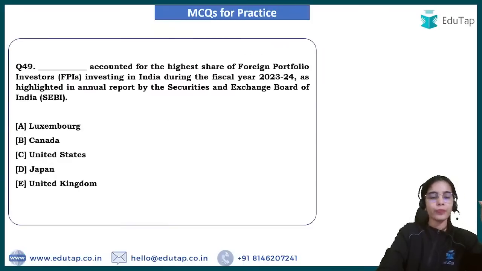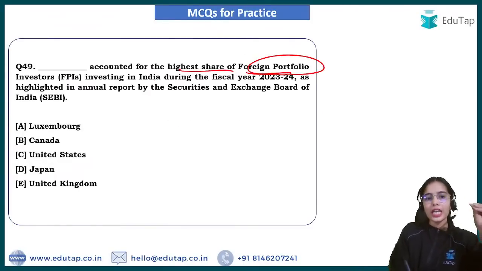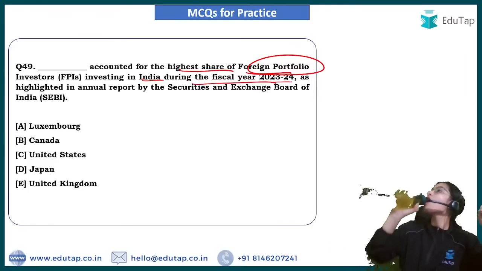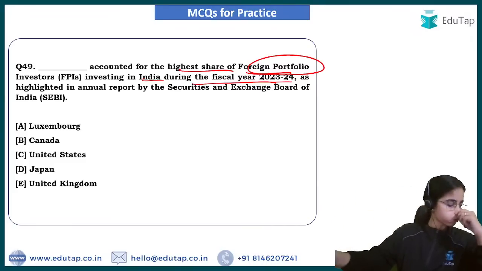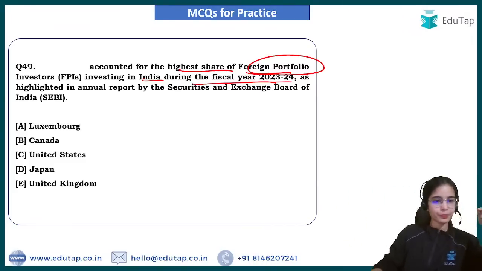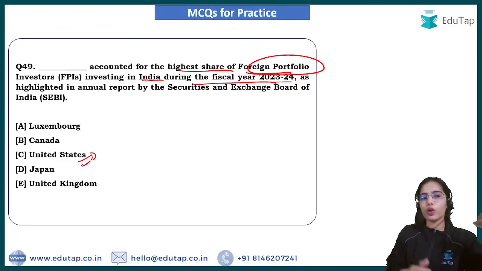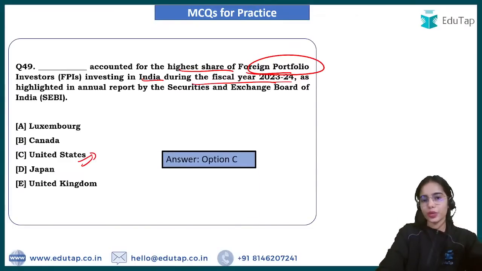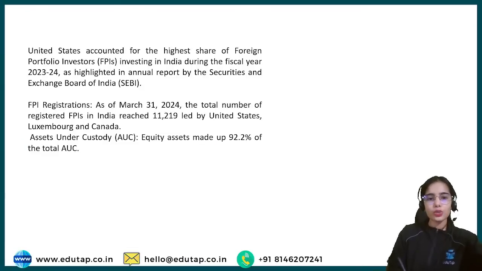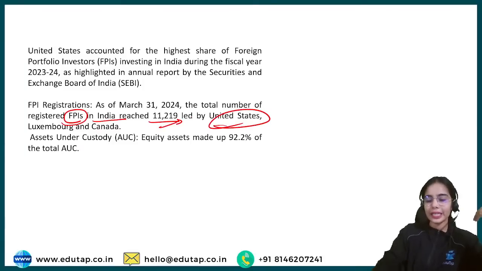Very good. Okay. Now next is, Dash accounted for the highest share of foreign portfolio investors investing in India during fiscal year 2023-24. US. So US has accounted for the highest share of foreign portfolio investors investing in India during this financial year, 2023-24. The total number of registered foreign portfolio investors in India reached 11,219, led by US, Luxembourg and Canada.